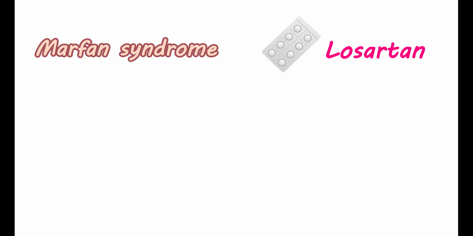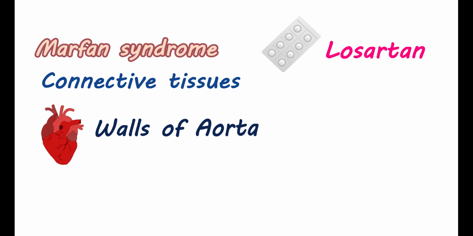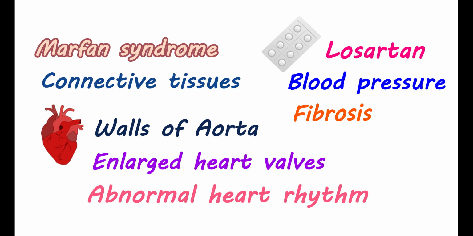Apart from these clinical indications, losartan can also be given to a few people with specific genetic disorders. One such clinical indication is the Marfan syndrome. It is a genetic disorder that affects connective tissues and even affects the heart. The walls of the aorta may be weakened and bulge. People with this genetic disorder may have enlarged heart valves and abnormal heart rhythm. Losartan is given to manage this condition due to its two effects. First, it can reduce blood pressure and control a few symptoms. Second, it can reduce a condition called fibrosis.